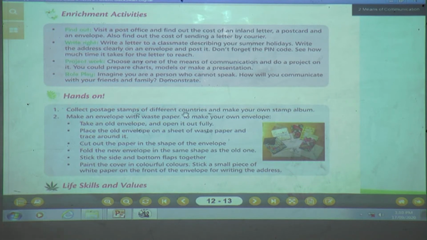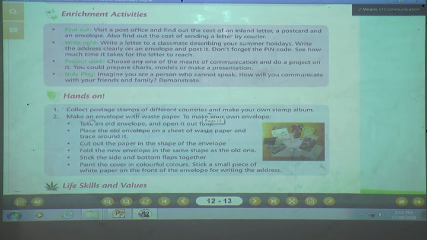Okay, children? Number 1, collect postage stamps of different countries and make your own stamp album. What you are going to do? You are going to collect the postage stamps of different countries and make your own stamp album. If you don't have a real stamp, you can look on the internet also to see the different stamps. You can see them, collect them, and make your own stamp album.